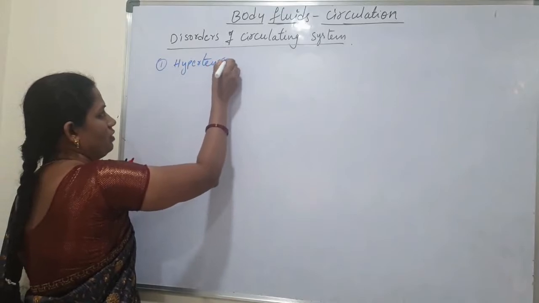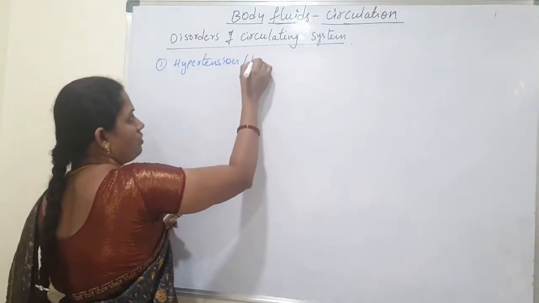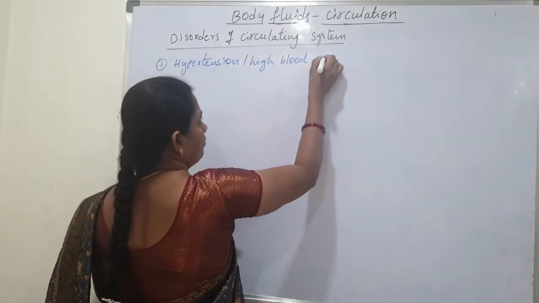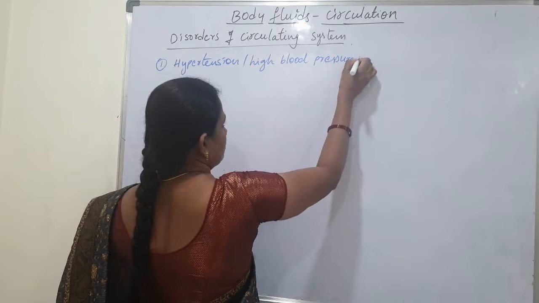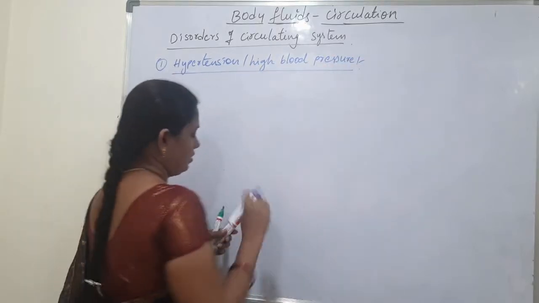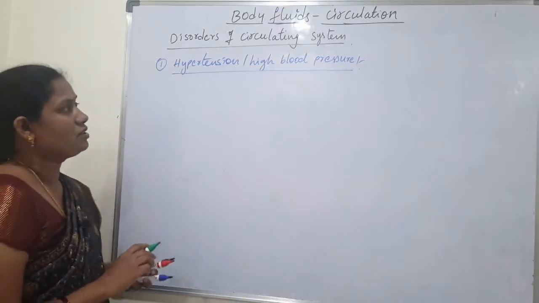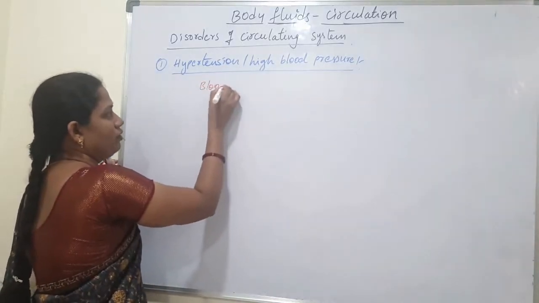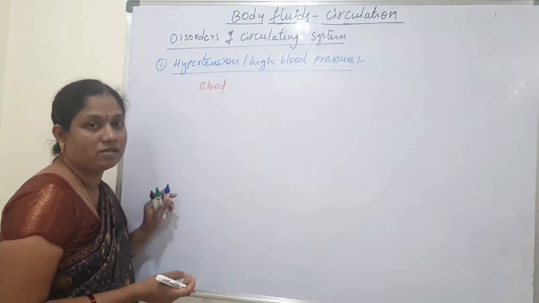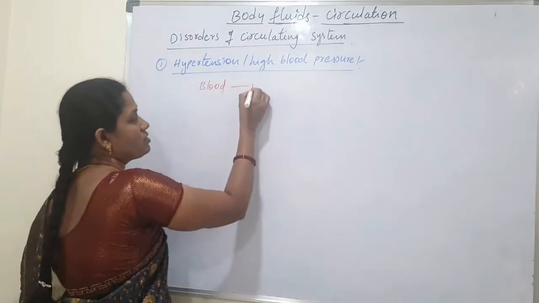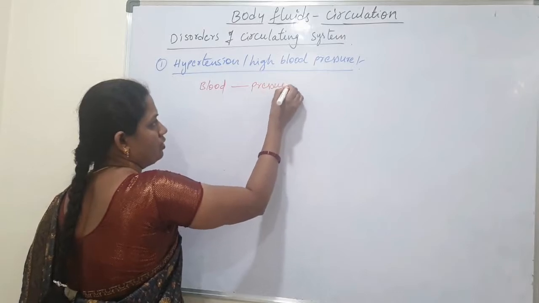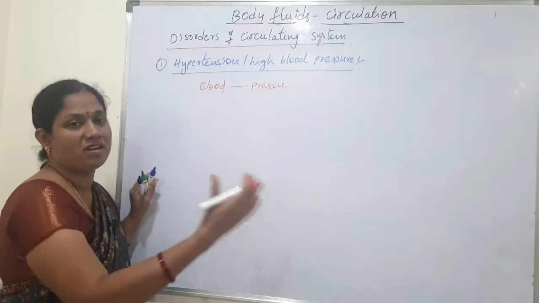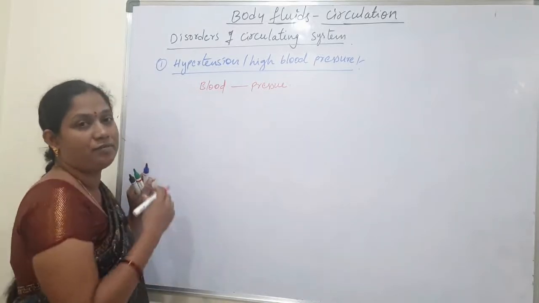Hypertension is also called high blood pressure. This is the first disorder. Normally in our body the blood flows in the blood vessels with the help of pressure. That pressure is called blood pressure.